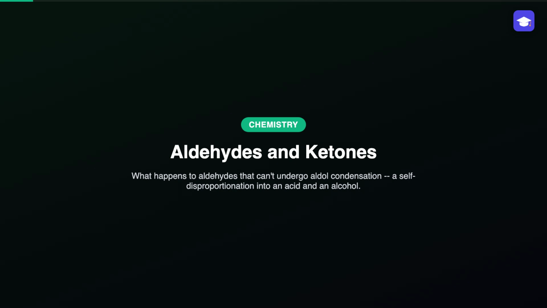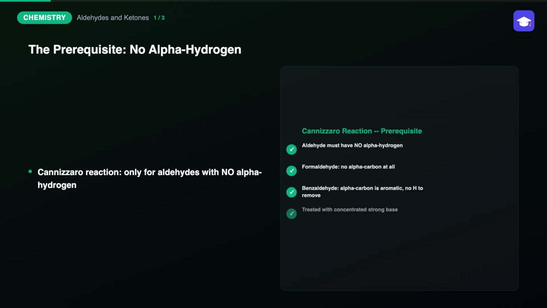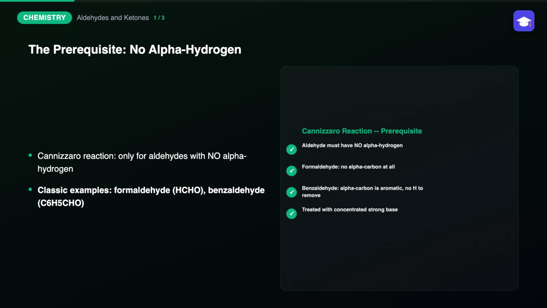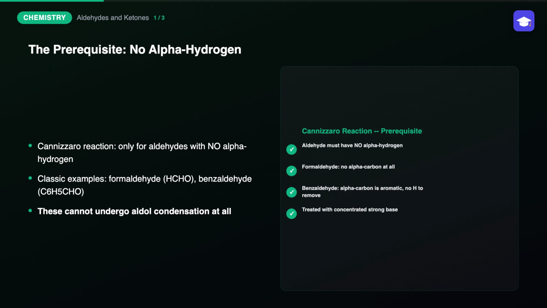Today's topic is the Cannizzaro reaction, the specific fate of aldehydes that have no alpha hydrogen to spare. Let's begin. The Cannizzaro reaction is specific to aldehydes that have no alpha hydrogen available, meaning there's no hydrogen atom on the carbon directly next to the carbonyl group, and therefore these aldehydes are completely incapable of undergoing aldol condensation. Classic examples include formaldehyde, benzaldehyde, and other aromatic or fully substituted aldehydes where the carbon next to the carbonyl either doesn't exist, as in formaldehyde, or bears no hydrogen atoms, as in benzaldehyde's aromatic ring carbon.